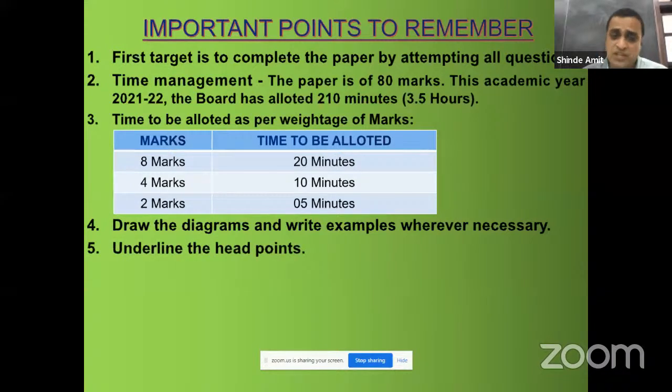Underline the head points. Presentation is very much important. Whatever head points you are writing for a 4 marks question, for an 8 marks question, all those head points should be properly underlined. It means it should be properly highlighted. This attracts the attention of the examiner and it will help him to concentrate on that point, and then you write the explanation. अभी उसका explanation भी तुमको ज्यादा नहीं लिखना है, to the point ही तुमको आंसर लिखना है, so that you will be able to complete the paper.